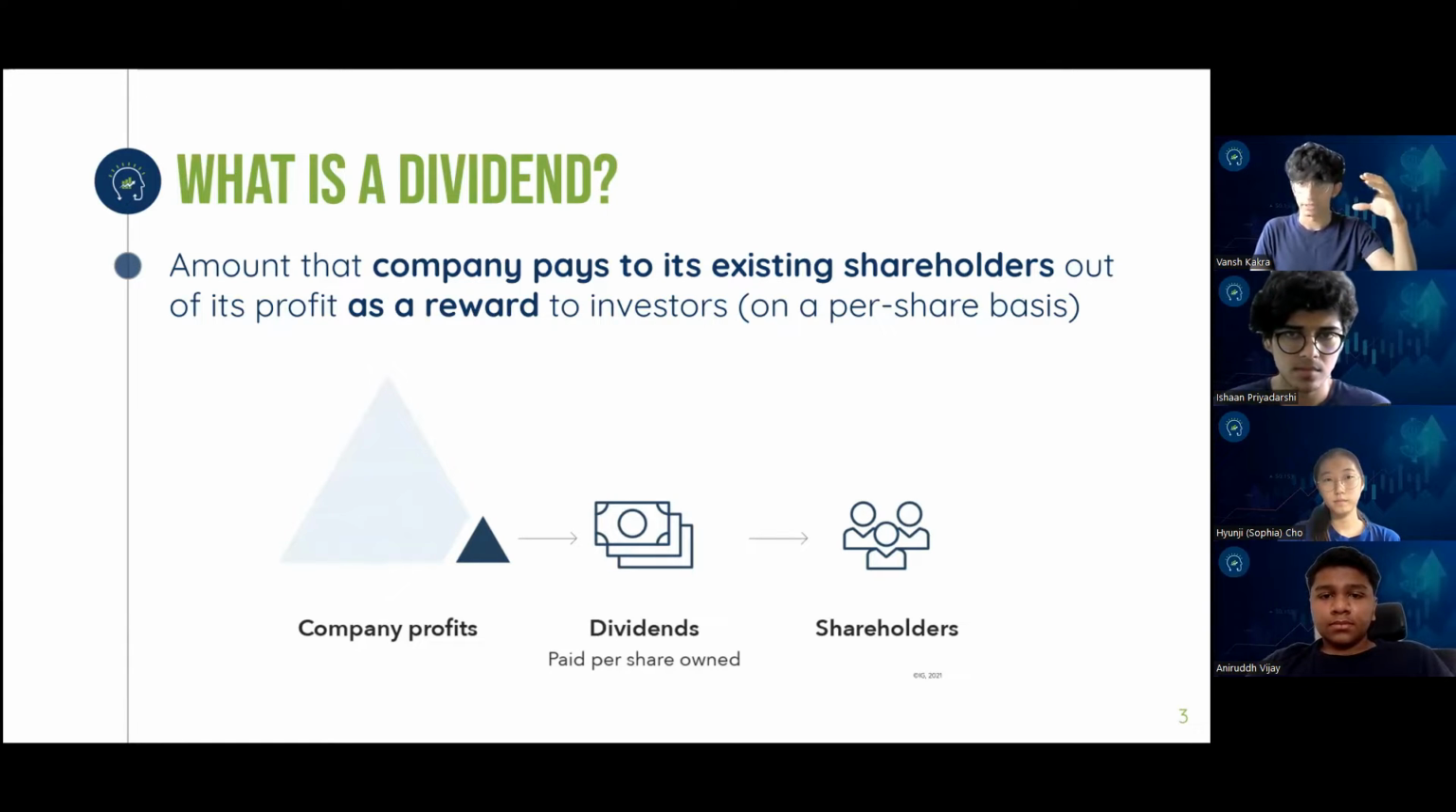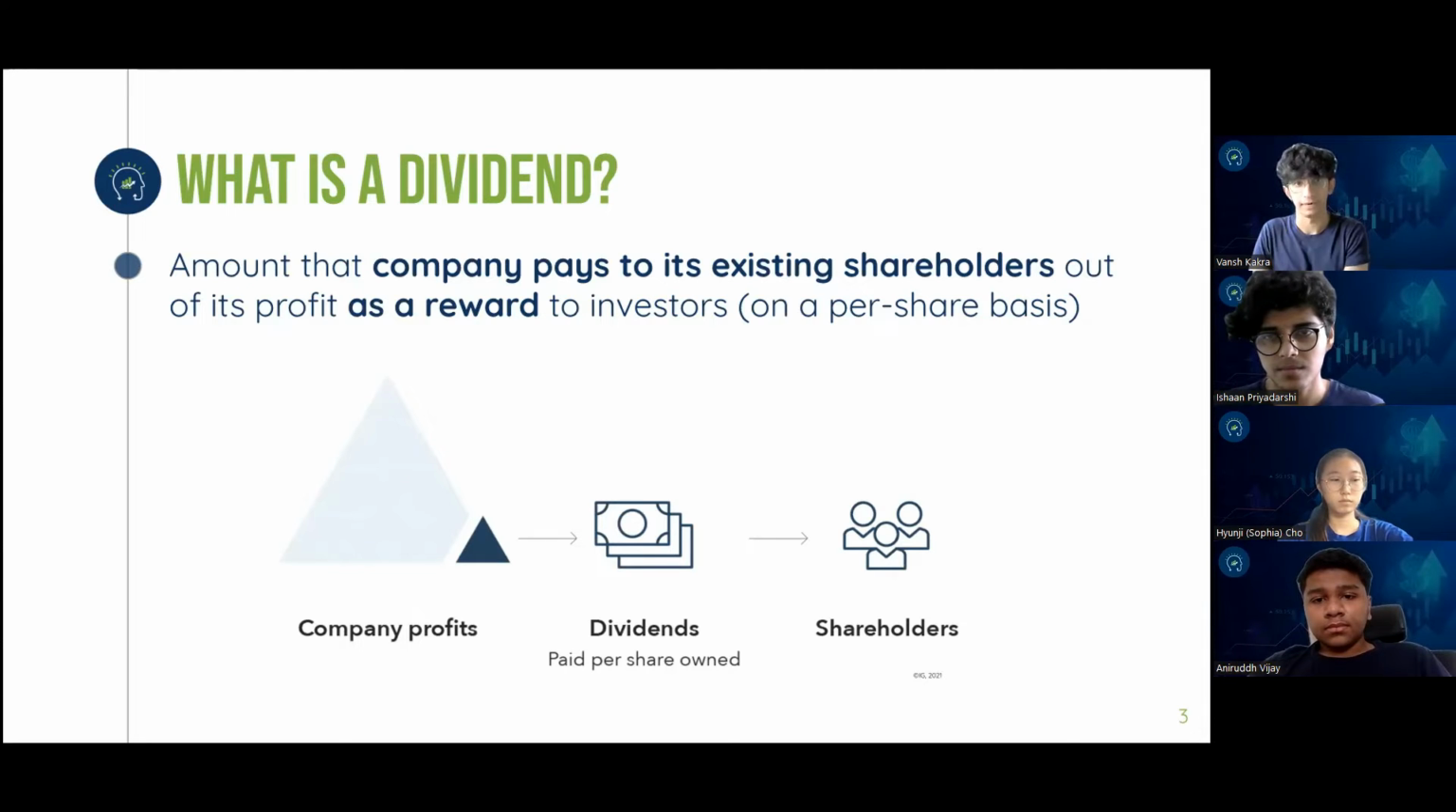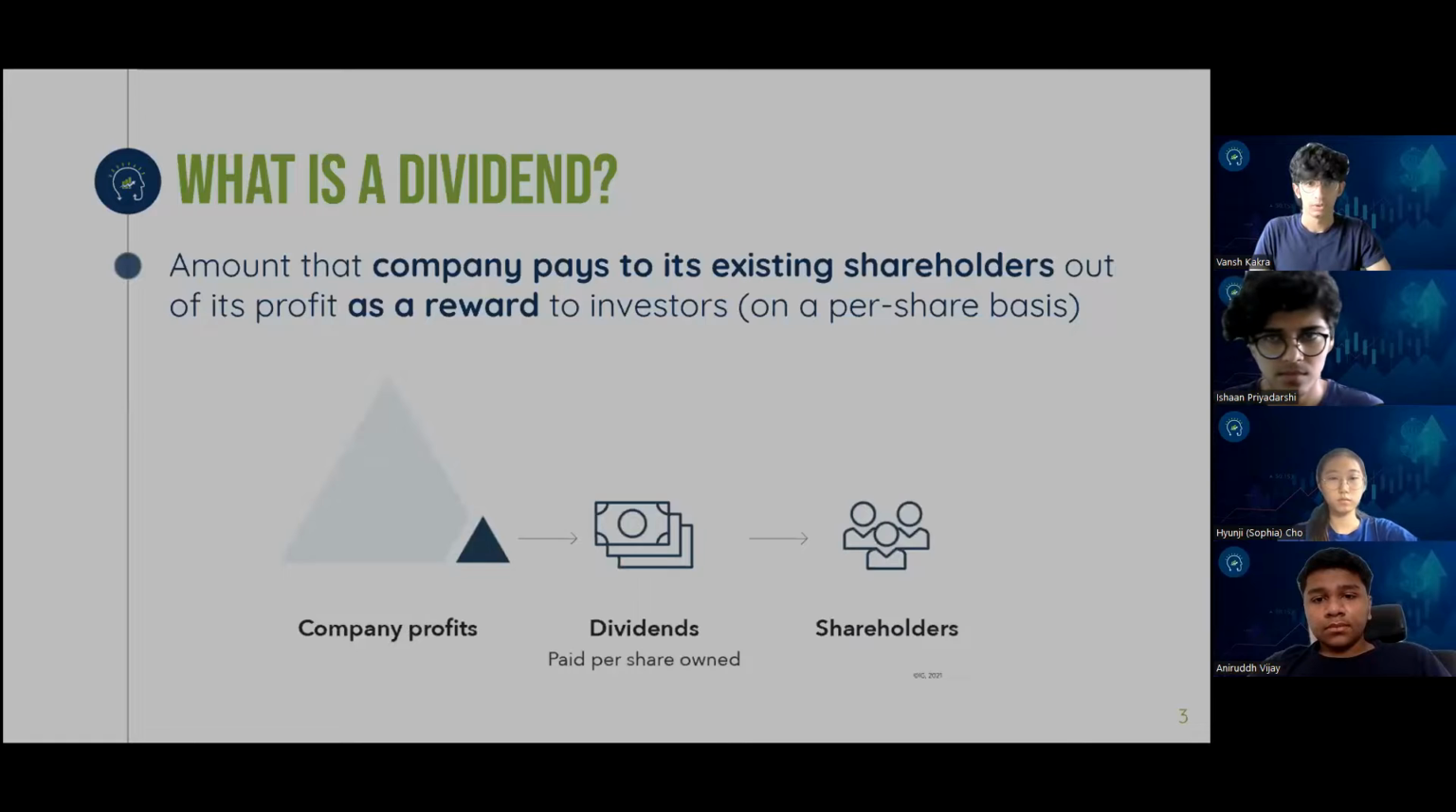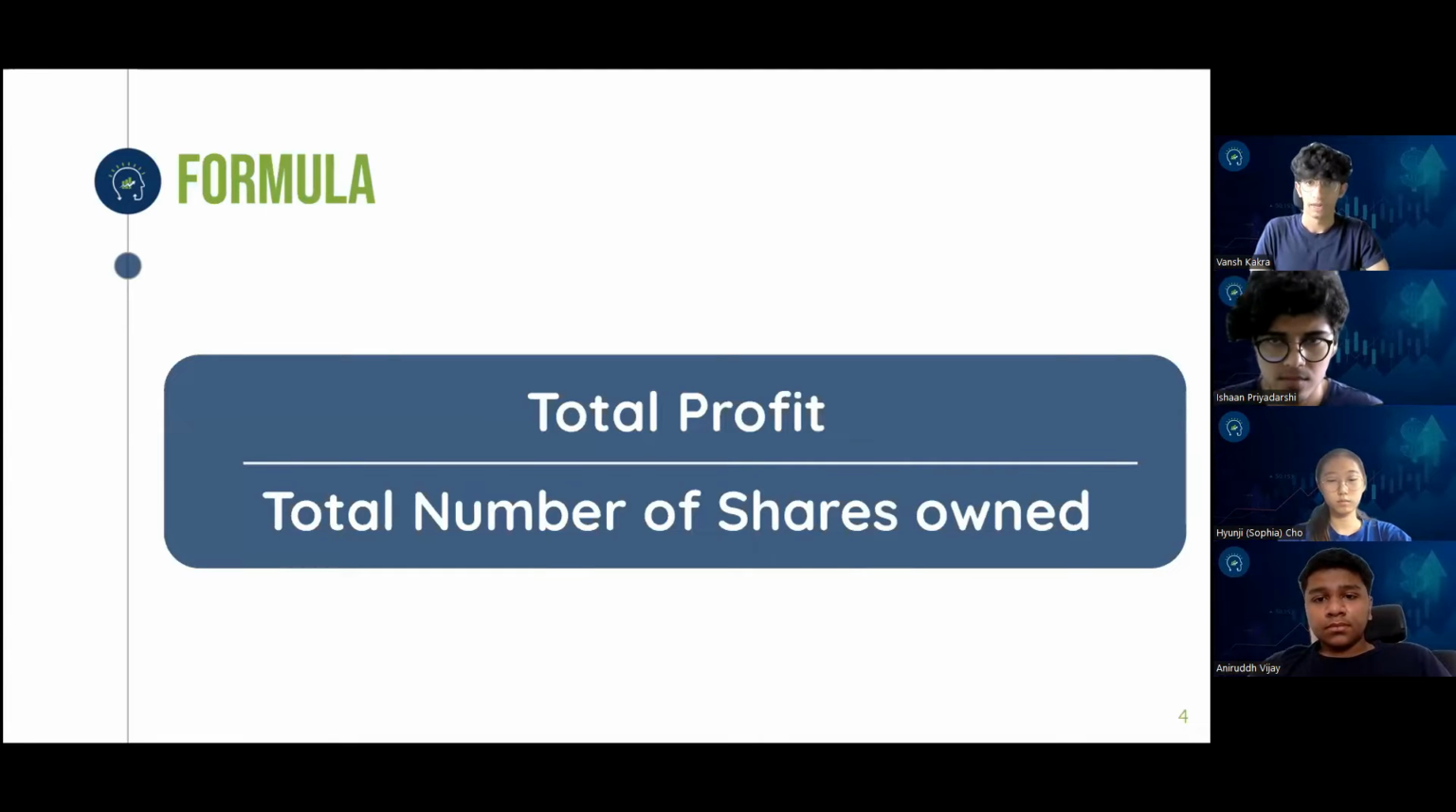So company profits is a major triangle. Out of that, some amount of profit is given in the form of dividends, and the dividends are received by the shareholders as an additional profit to whatever they are earning, right? So let's move on to the formula. The formula of the dividend is basically the total profit that is earned by a company on a yearly basis divided by the total number of shares owned by individual investors, right?